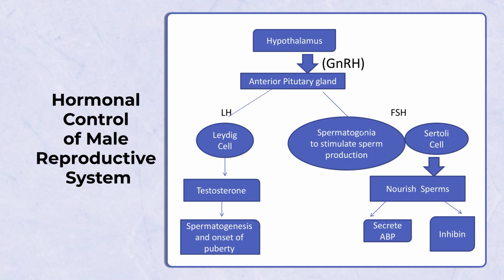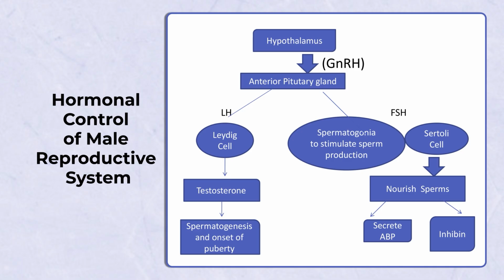But once a certain optimum level of testosterone and sperm production has been achieved, there is a regulatory system as well. This inhibin regulates. It starts once the optimal level of testosterone and sperm has been achieved. So, it gives a negative feedback to the anterior pituitary gland directly and indirectly to the hypothalamus.